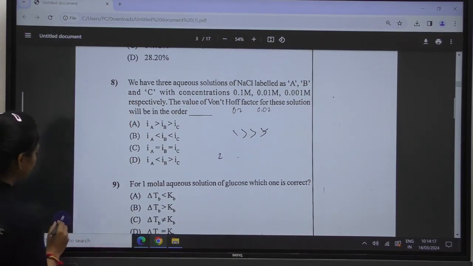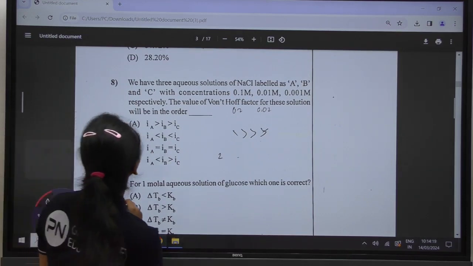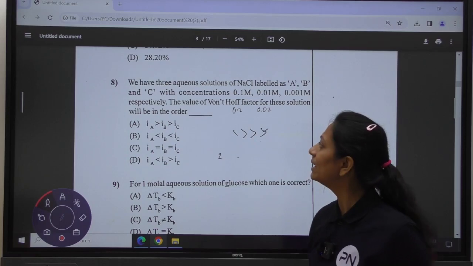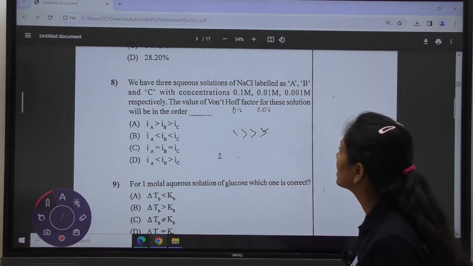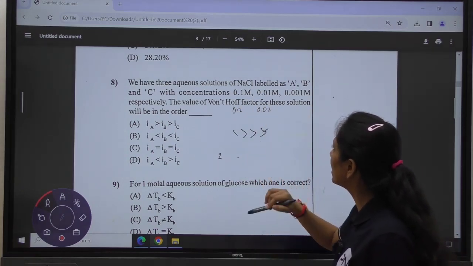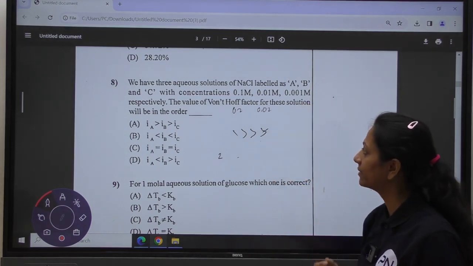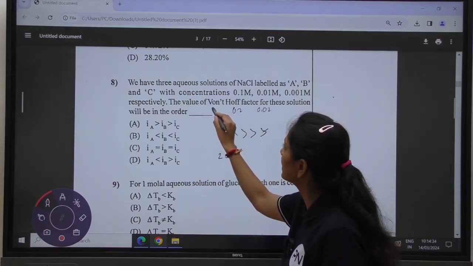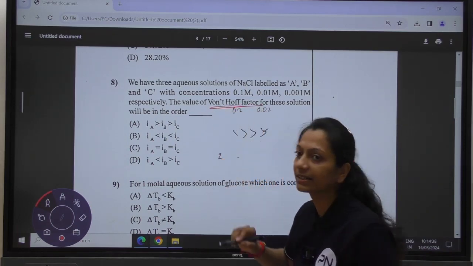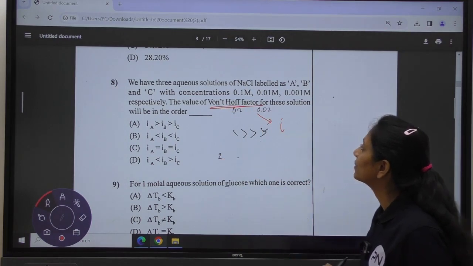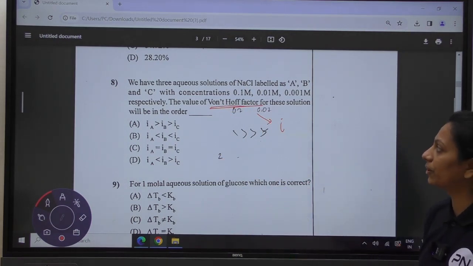Okay. In question number 8, it has been asked, we have 3 aqueous solutions of NaCl labeled as A, B and C with concentrations 0.1 molar, 0.01 molar, 0.001 molar respectively. What is the Van't Hoff factor? They are asking what is the Van't Hoff factor. The Van't Hoff factor is symbolized by i. For these solutions it will be of the order.